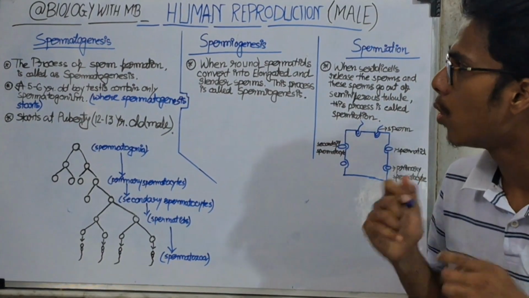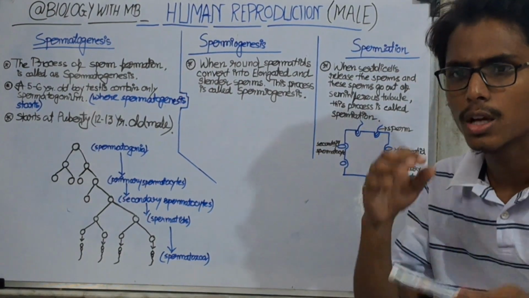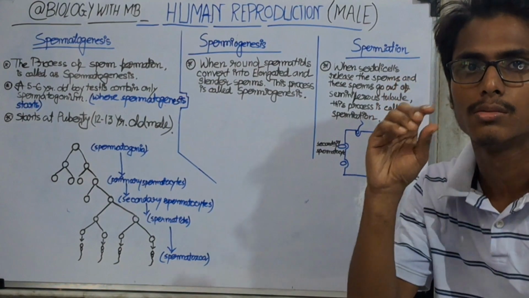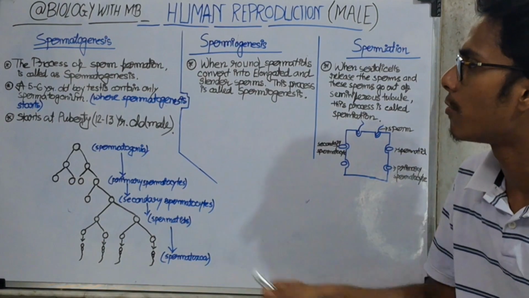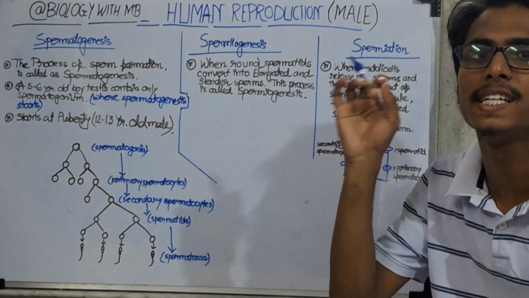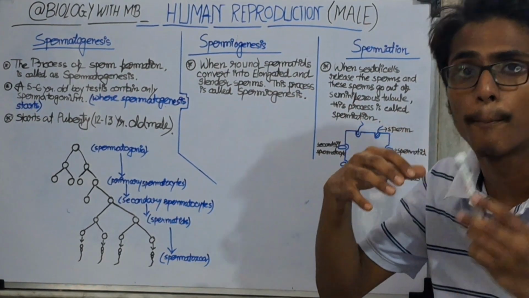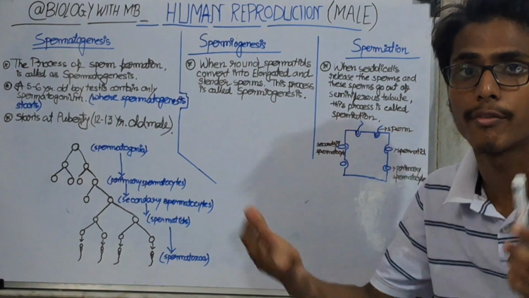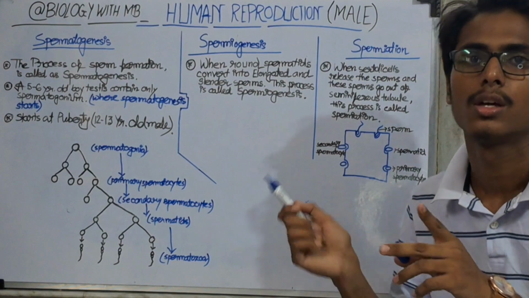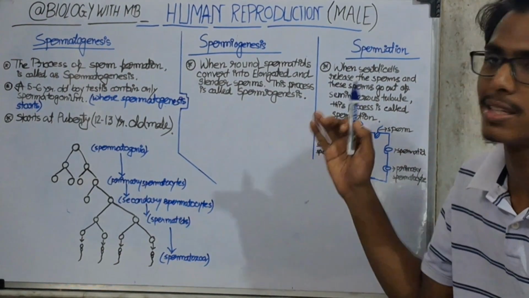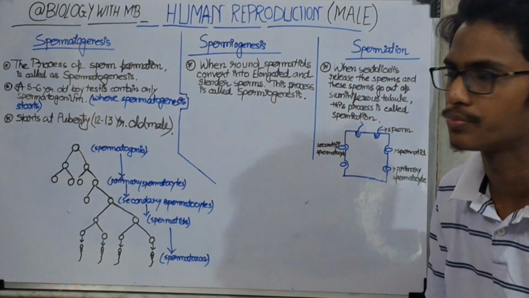First of all, we should know what sperm is. Sperm is a white, jelly-like substance that is formed in a male at the age of 12 to 13 years, when he is in puberty, and this helps to give birth to a new baby and new life. When a sperm fertilizes the ovum, then a new baby is born. The sperm is a very important thing that is present in a male.